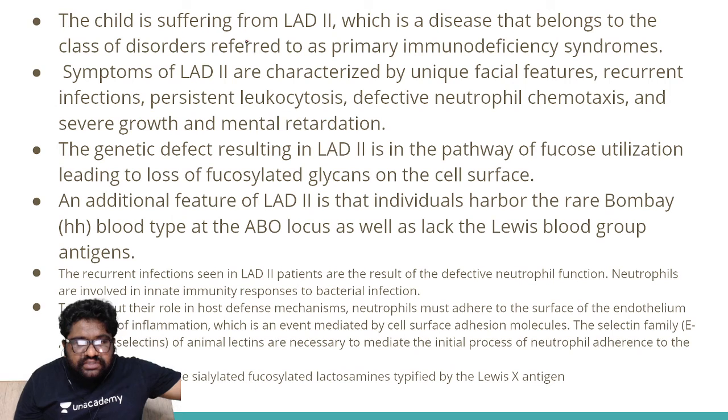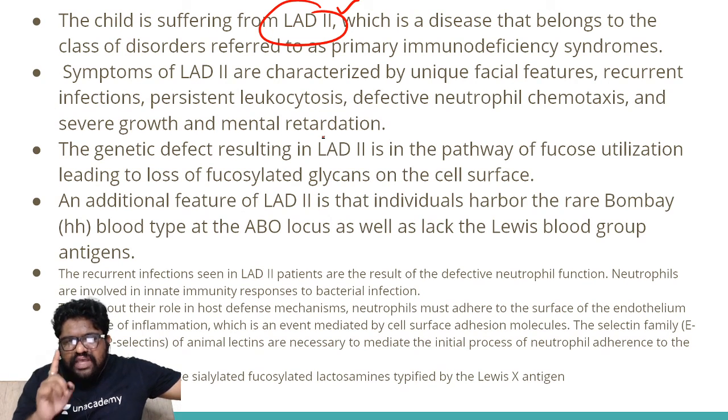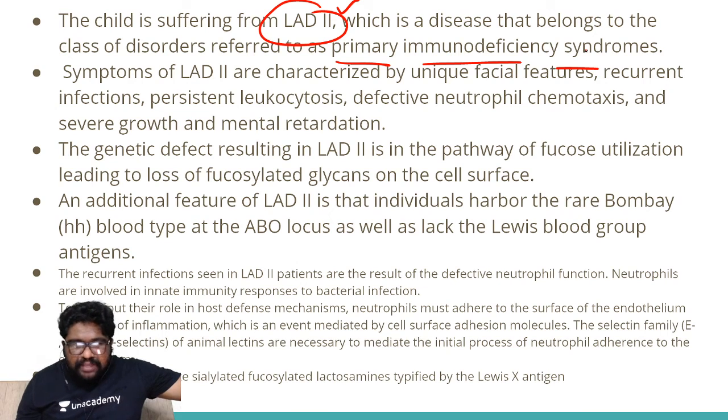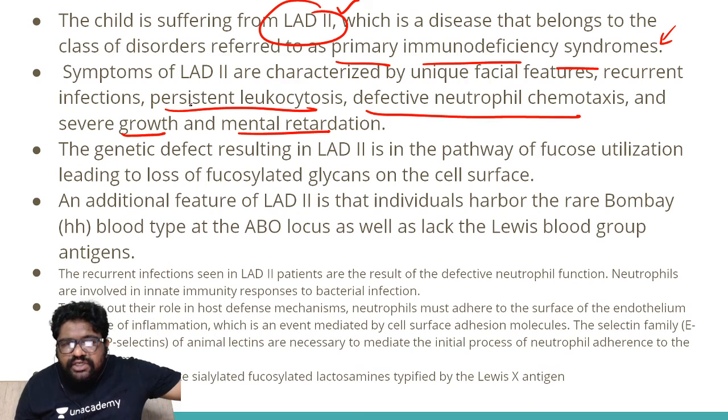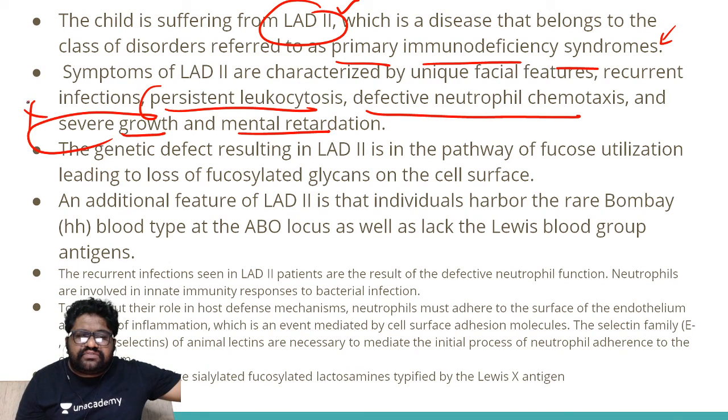Now for the next question, I spoke about persistent leukocytosis, right? That case is LAD2, leukocyte adhesion defect, and in this you will be having one important problem. When the leukocytes are not behaving the way they should, then it would be called a primary immune deficiency syndrome. It's a class of disorder called primary immune deficiency syndrome. In this problem, you will be facing recurrent infections. So remember, defective neutrophil chemotaxis, severe growth and mental retardation, and persistent leukocytosis are all classical features of LAD.